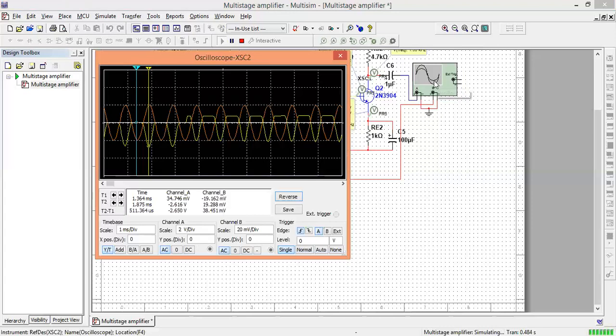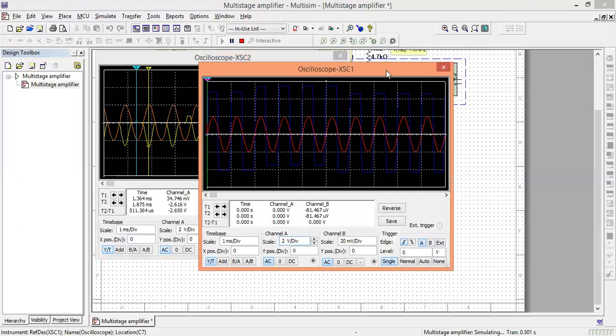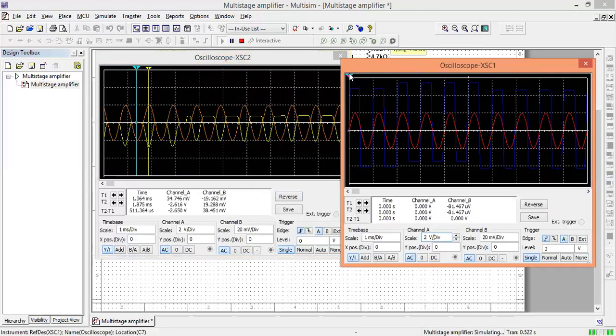Now if I open the second oscilloscope and check the voltage gain, channel 2 and channel 1.